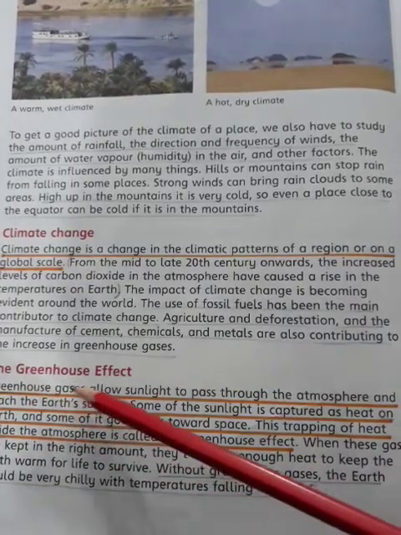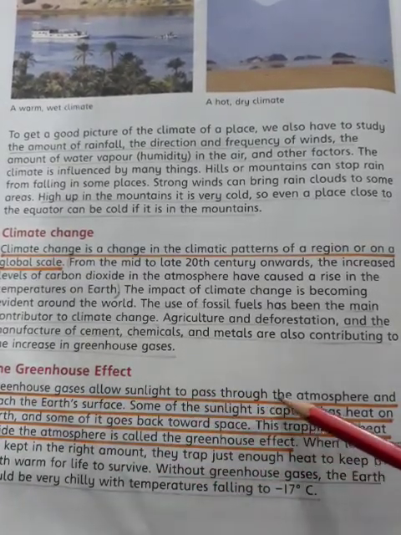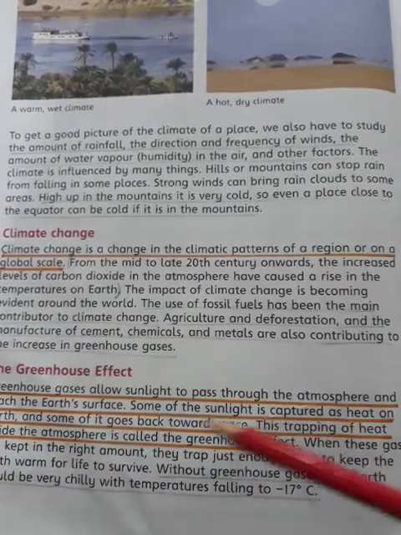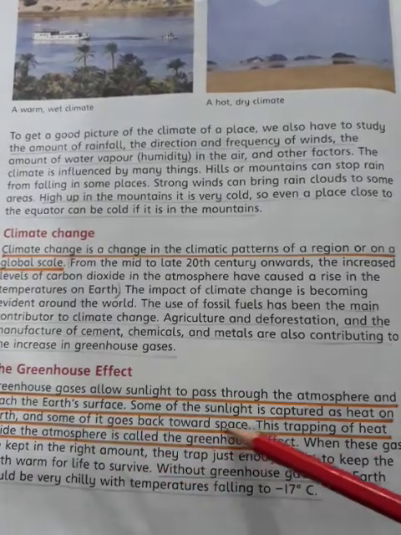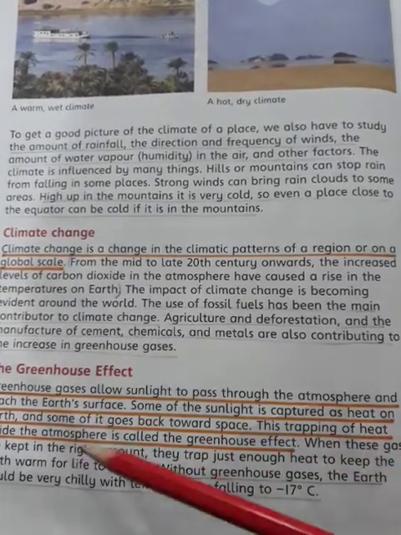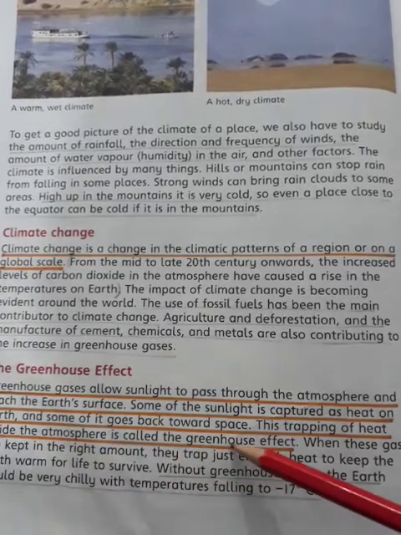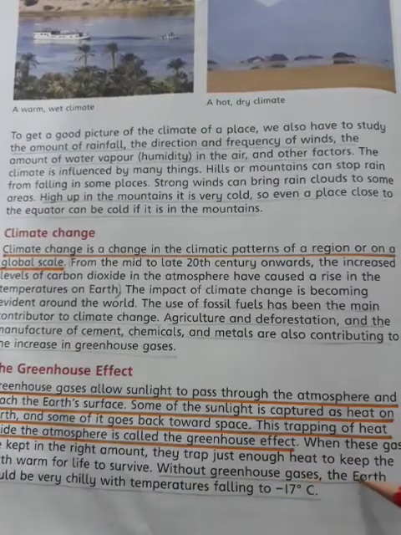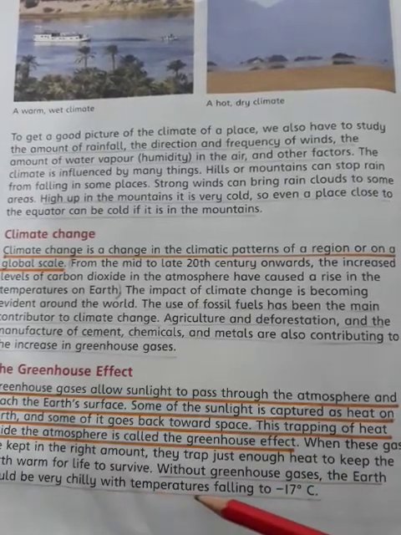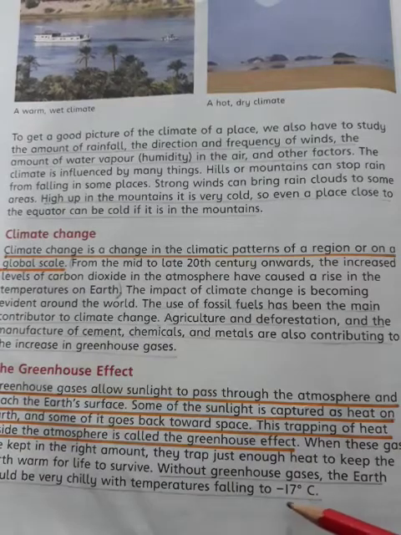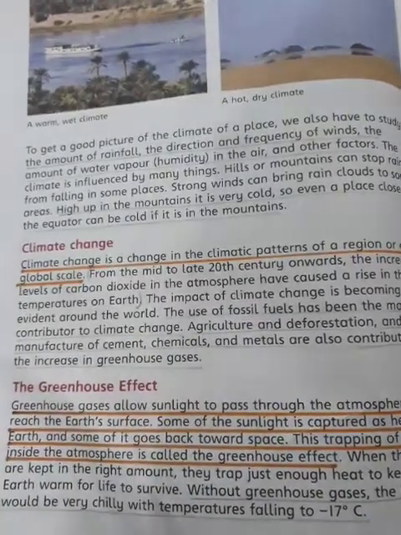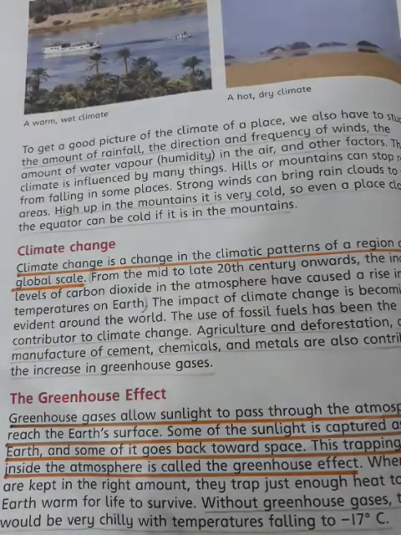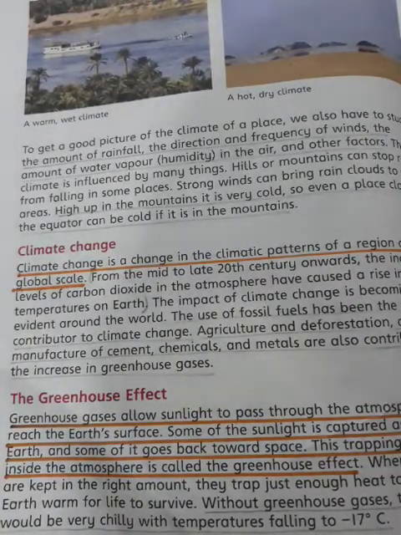Underline: greenhouse gas allows sunlight to pass through the atmosphere and reach the earth's surface. Some of the sunlight is captured as heat on the earth and some of it goes back towards space. The trapping of heat inside the atmosphere is called the greenhouse effect. Two lines down, underline: without greenhouse gas, the earth would be very chilly, with the temperature falling to minus 17 centigrade.